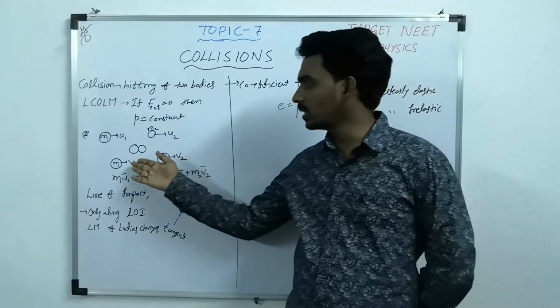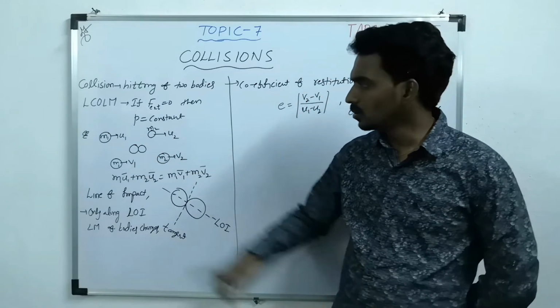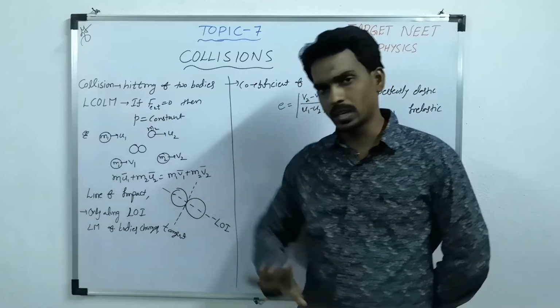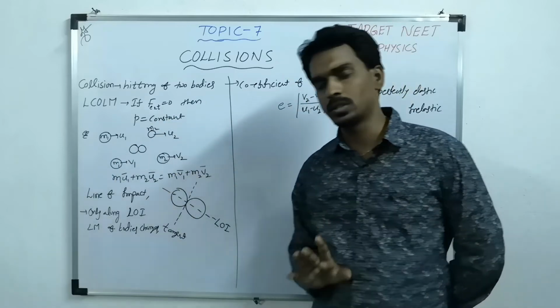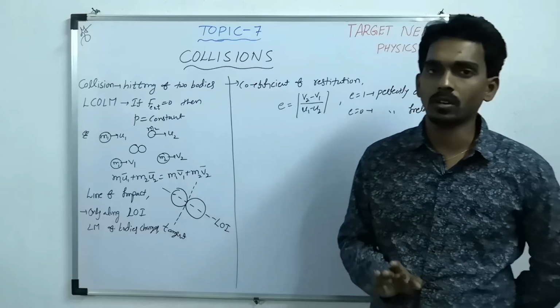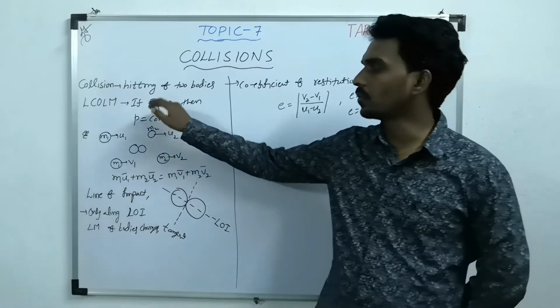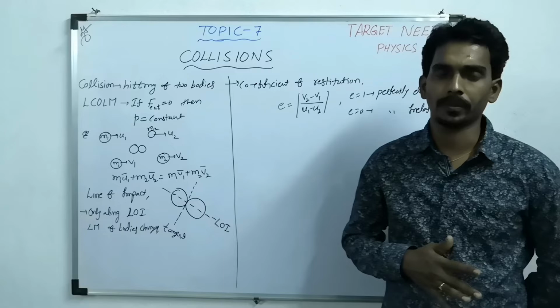Then after collision, their velocities change to something else, v1, v2. So the linear momentum of m1 changed, the linear momentum of m2 changed, but the linear momentum of the system remains constant under the condition that the external force on the system is 0.